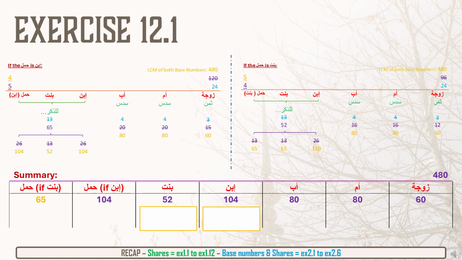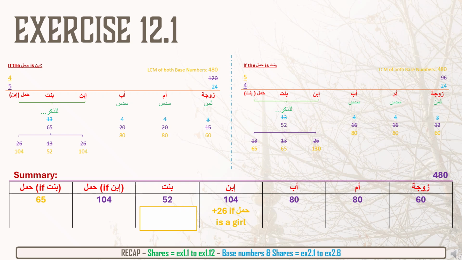If it's according to the scenario on the right hand side and the unborn child is a daughter, then we need to give an additional 26 to that son. So that's exactly what we write down. Plus 26 if the Haml is a girl. So he'll get 104 either way. And if it's a son, it will remain 104. But if it ends up being a daughter, then his share needs to be increased by 26 if it's a girl. And for the other daughter, it's exactly the same.